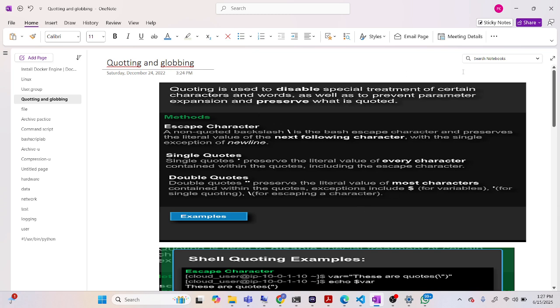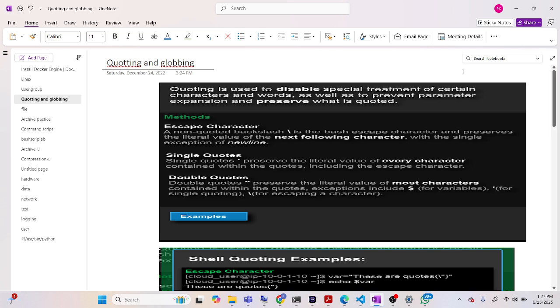So when we say quoting, it is used to disable special treatment of certain characters and words, as well as to prevent parameter expansion and preserve what is quoted. Simply, we can say it is just passing the value as it is. There are three methods: single quotes, double quotes, and escape characters.